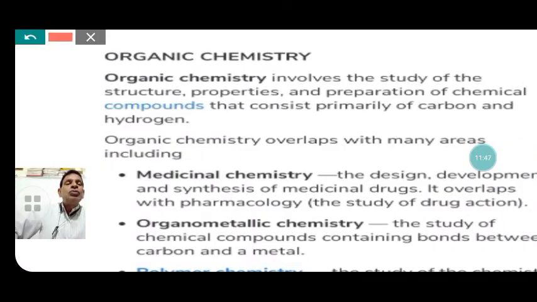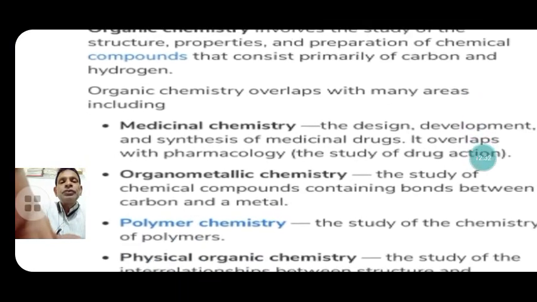Organic chemistry involves the study of the structure, properties and preparations of chemical compounds that consist primarily of carbon and hydrogen. Earlier, it was a concept that organic chemistry deals with substances obtained from the plant or animal kingdom. No, but it is the compound of hydrogen and carbon. The modern definition of organic chemistry is that it is the study of compounds of carbon and hydrogen and their derivatives. Organic chemistry overlaps with many areas that are described below.